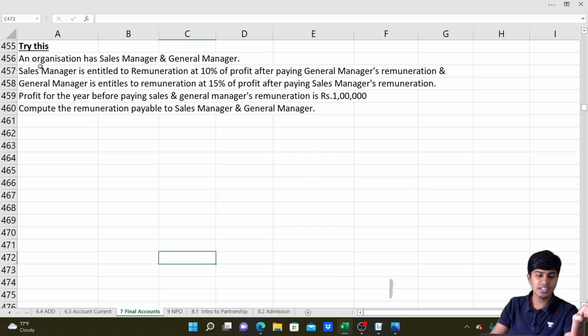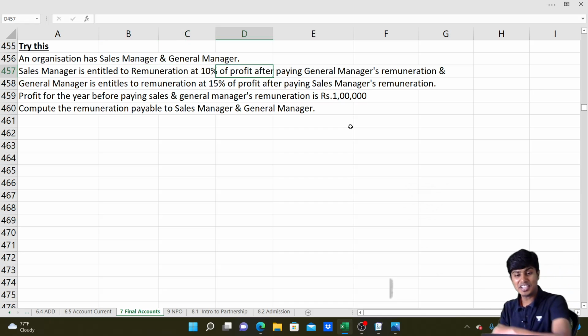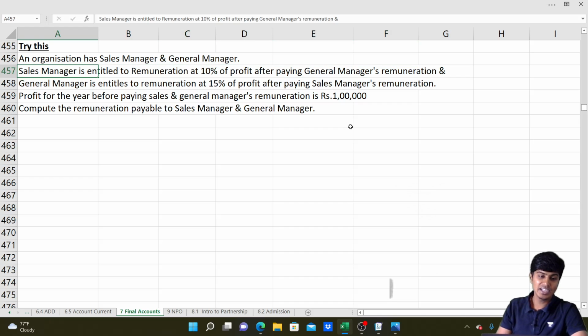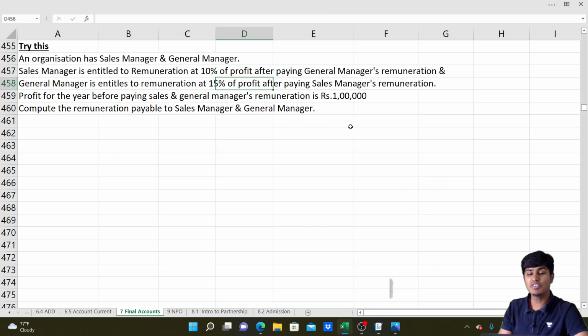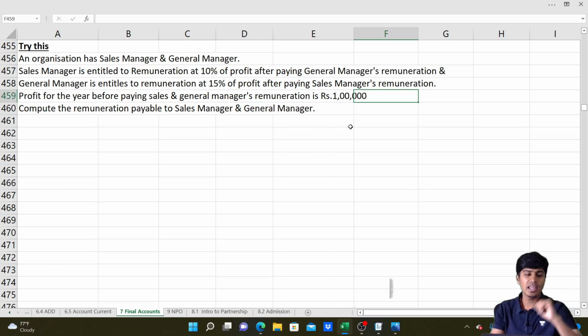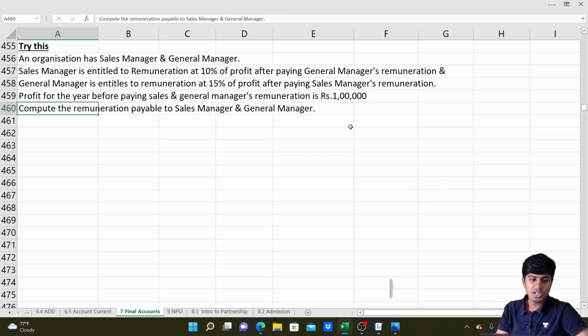The sales manager is entitled to remuneration at 10% of profit after charging the general manager's remuneration, and the general manager is entitled to remuneration at 15% of profit after charging the sales manager's remuneration. Wow. And profit for the year before paying both the sales and general manager's remuneration is 1 lakh.